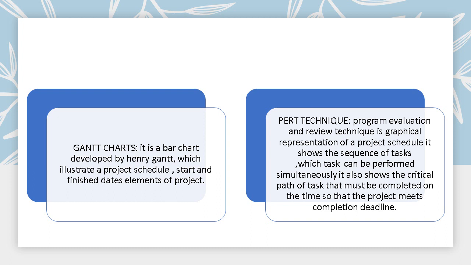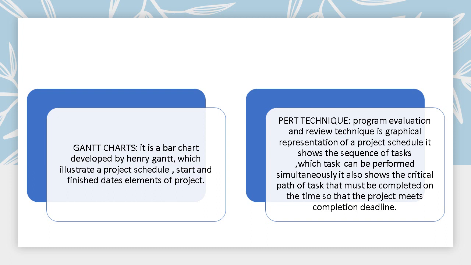In the same way, the PERT technique, program evaluation and review technique, is also a graphical representation of a project schedule. It shows a sequence of tasks. What is the first task, what is the second task, which is a very important task without which the work will not go further. That is the critical path, where we need to concentrate more. What is the next sequence? Step by step, the time-allotted schedule, everything is checked in the PERT technique, which shows it in a graphical form.